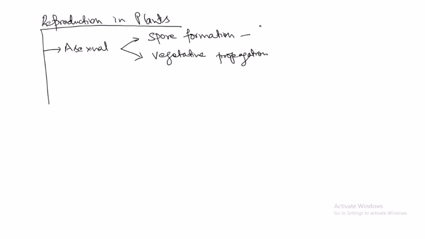If you look at the fern structure, you may find a globular, circular, spherical structure in which these spores are formed. These are known as sporangia; the singular is sporangium. When the sporangium matures, it bursts and releases the spores.